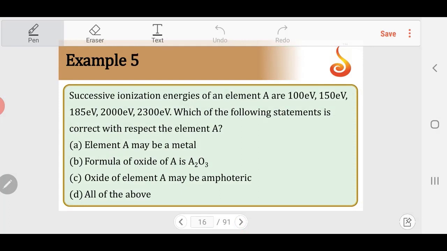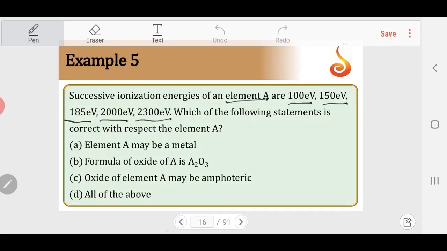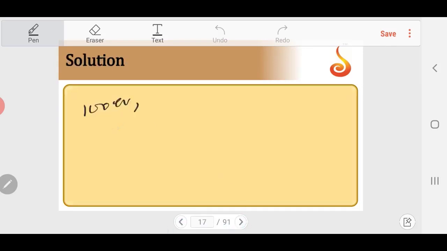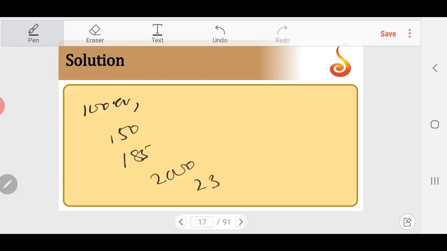Example 5. Successive ionization energies of an element A are given: 100 eV, 150 eV, 185 eV, 2000 eV, 2300 eV. So I'll write that down. First is 100 eV, then 150 and 185, then 2000, then 2300.